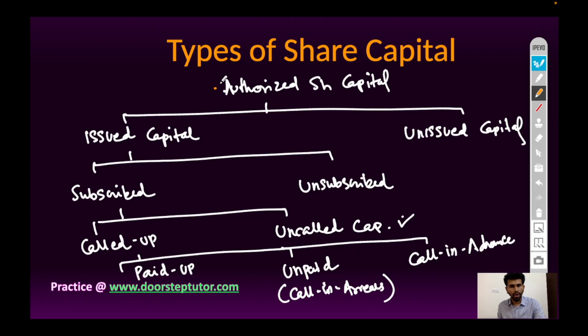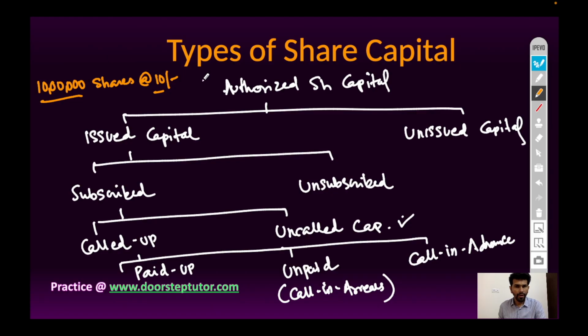For example, authorized share capital is 10 lakh number of shares and face value is 10 rupees. Number of shares 10 lakh, face value 10 rupees. This is the authorized share capital. So the company can issue a maximum of 10 lakh shares.